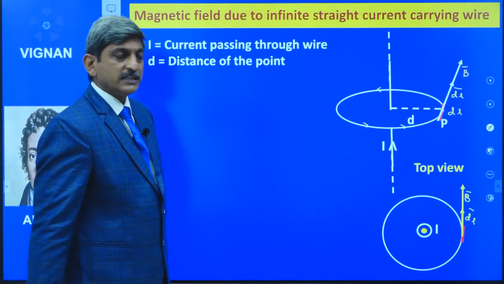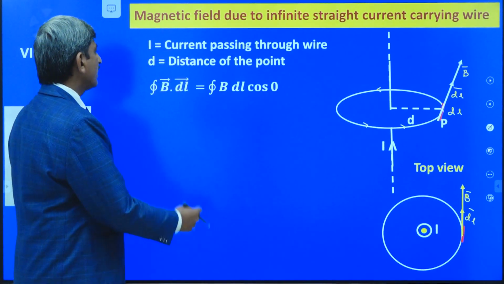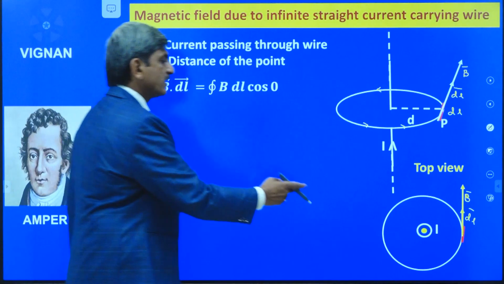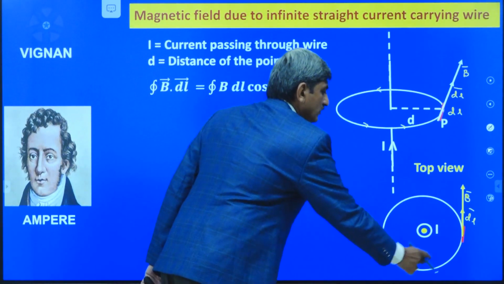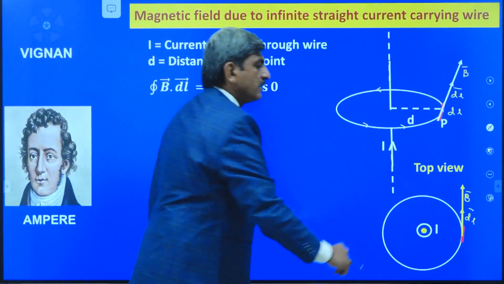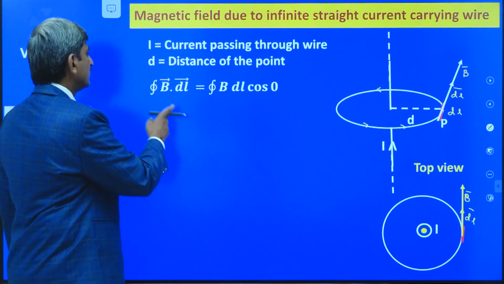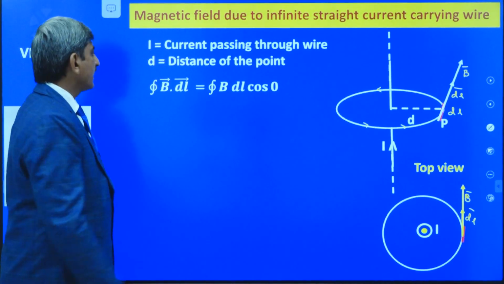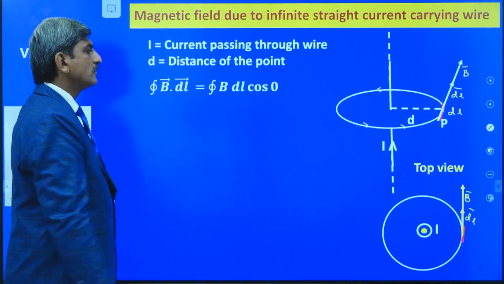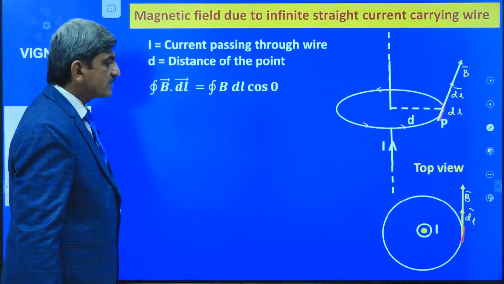Now, for that element, let us take the B bar dot dl bar value. After that, I am going to determine the B bar dot dl bar value over the closed path, which is given by integral B bar dot dl bar is equal to integral B dl cos 0.